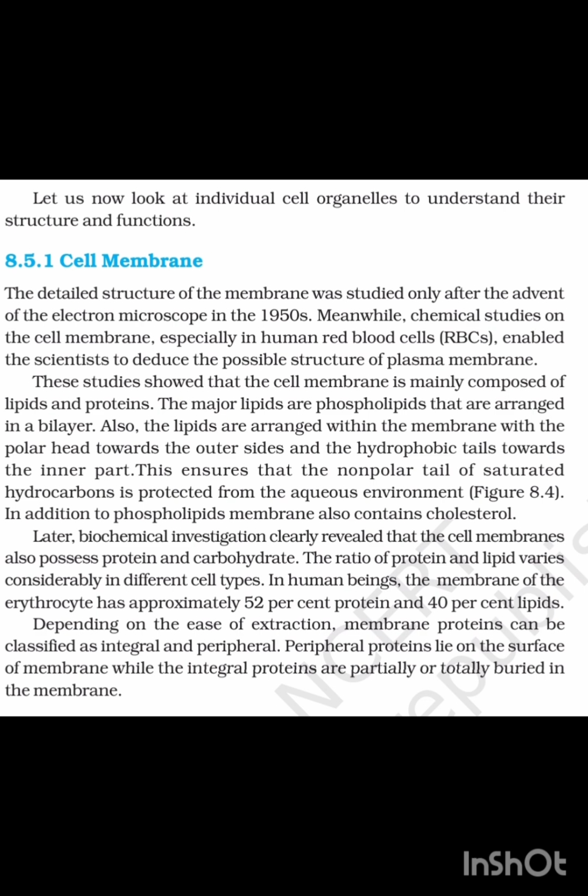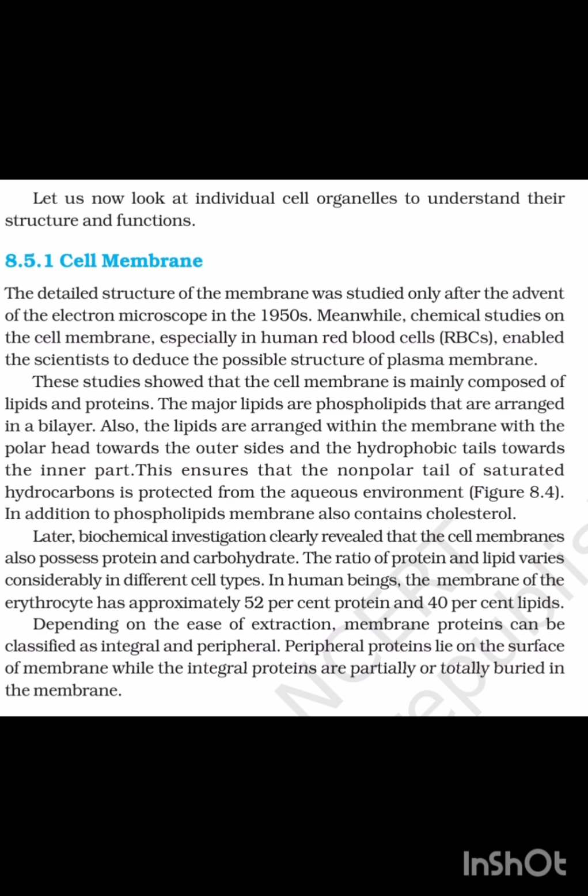Then the cell membrane. The detailed structure of the membrane was studied only after the advent of the electron microscope in the 1950s. Meanwhile, chemical studies on the cell membrane, especially in the human red blood cell, enabled scientists to deduce the possible structure of the plasma membrane. These studies showed that the cell membrane is mainly composed of lipids and proteins. The major lipids are phospholipids that are arranged in a bilayer.